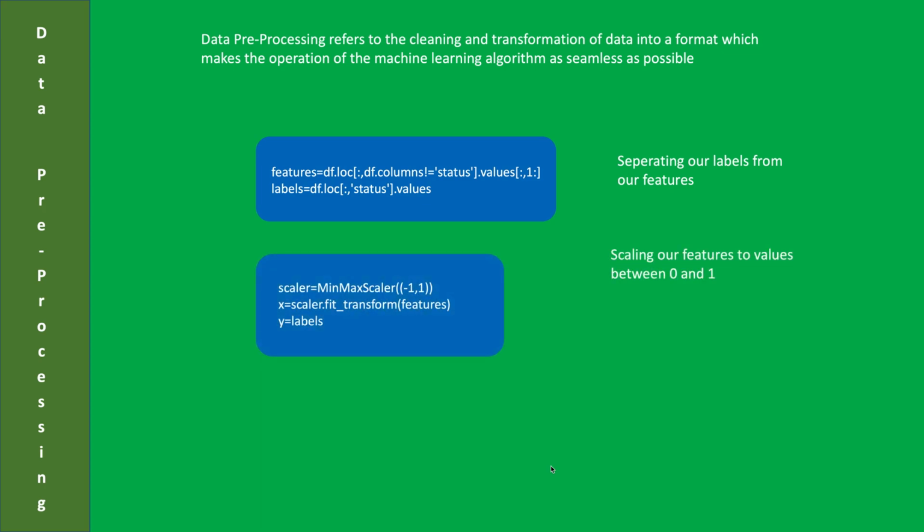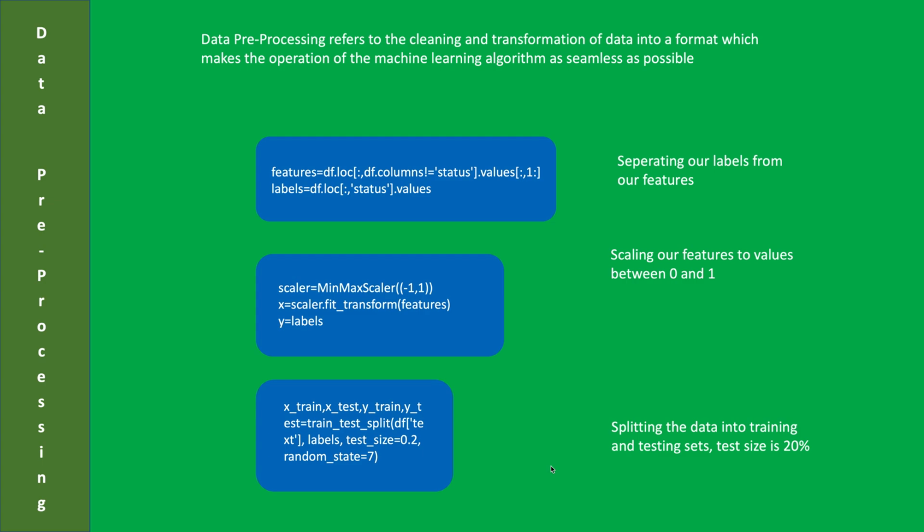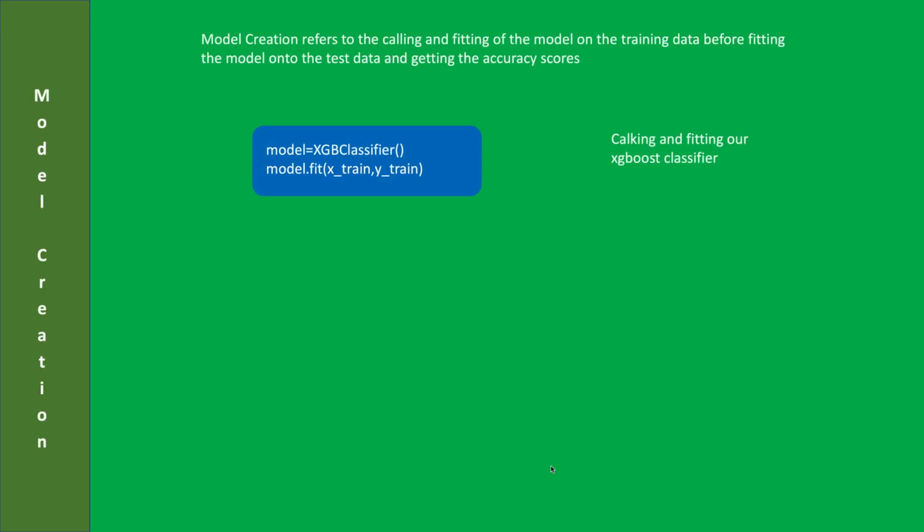Now we are implementing min-max scaler. We are giving min-max scaler -1, since we also have negative values in our features. And finally, we are splitting our data into a training set and a testing set. Our test size, as I've mentioned before, is 20%, and our train size is 80%. Model creation is where we are going to call